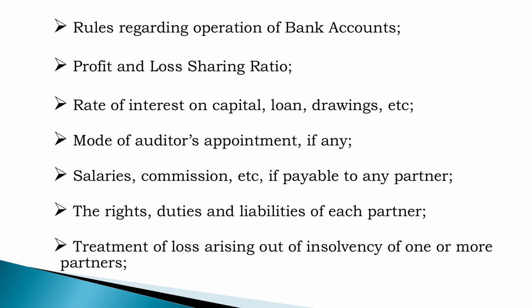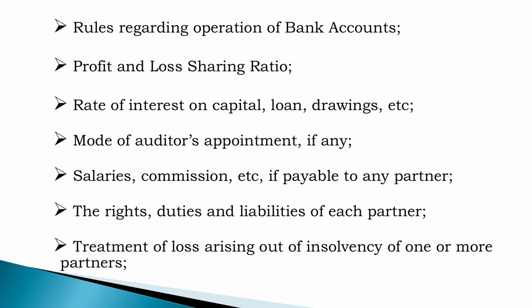Then rules regarding operation of bank accounts, and the profit and loss sharing ratio. That means, at which ratio the profits earned by the organization are to be distributed among the partners. Then the rate of interest on capital, interest on loan, interest on drawings, etc. Mode of auditor's appointment: in future, all accounts are to be audited by auditors, so what is the procedure, what is the mode of appointment of the auditors?